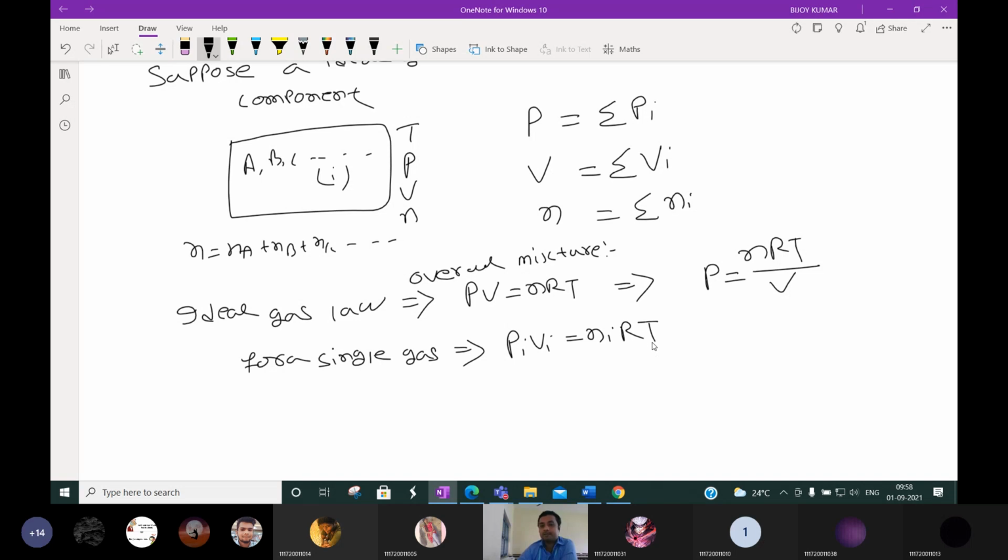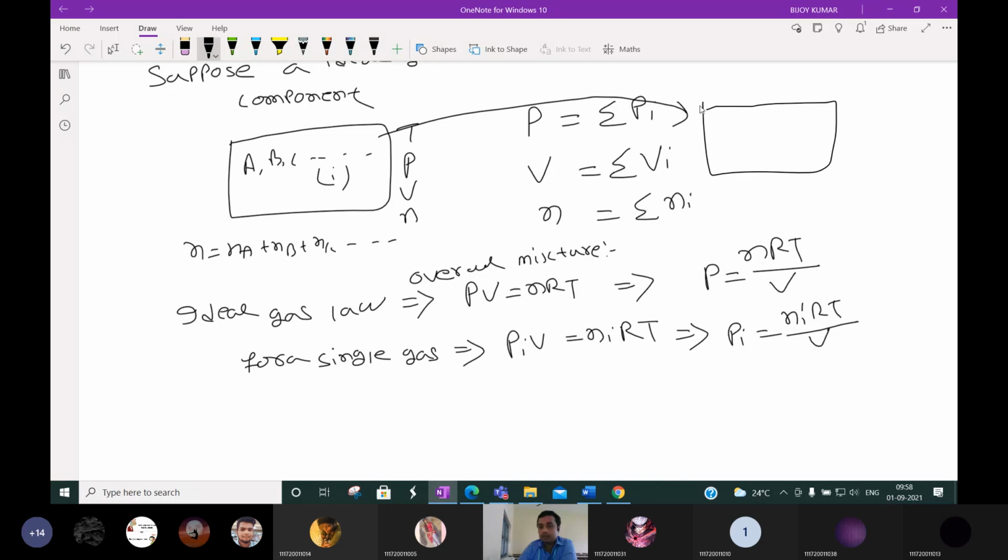Then Pi is nothing but Ni RT by Vi. This is what we calculated. Next, at the same volume and same temperature, how do we calculate the partial pressure?